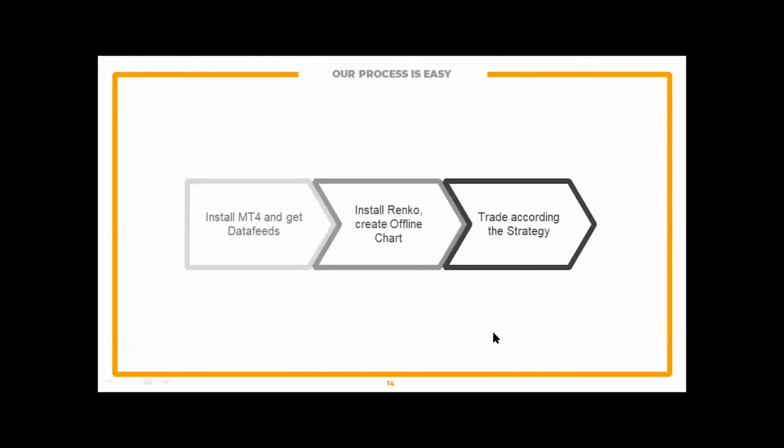So it is very simple. Install the MetaTrader software, get the data feeds of NSE and BSE stocks, install the Renko Expert Advisor, which will help you to create the offline graphs. Install our template. You will know where to take a buy signal and where to take a sell signal.